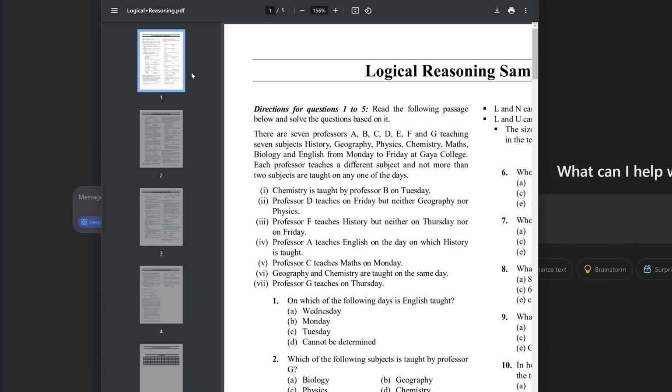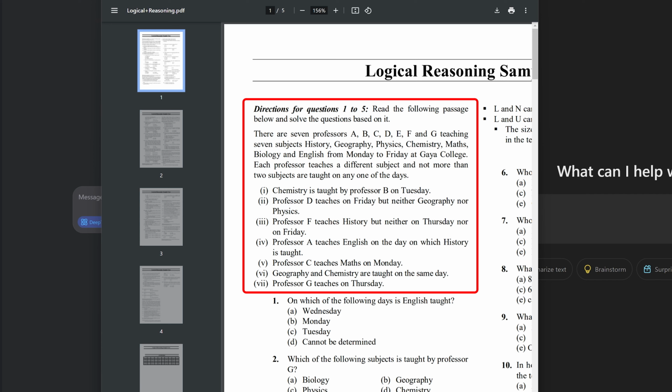Let's also go through this a little bit. It is about 7 professors, A, B, C, D, E, F, and G, teaching 7 subjects from Monday to Saturday in a certain college, and each professor teaches a different subject.